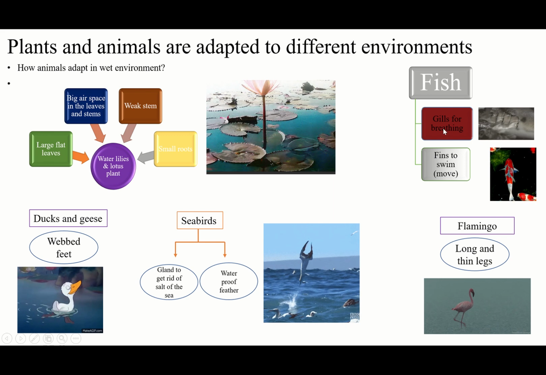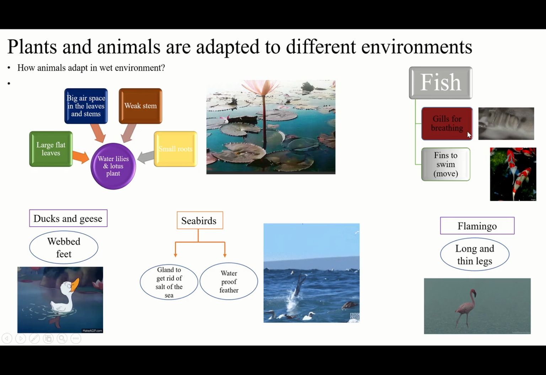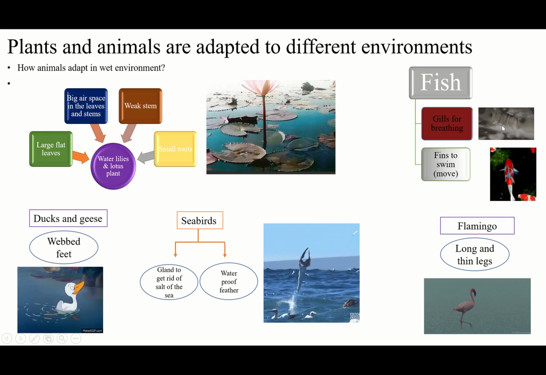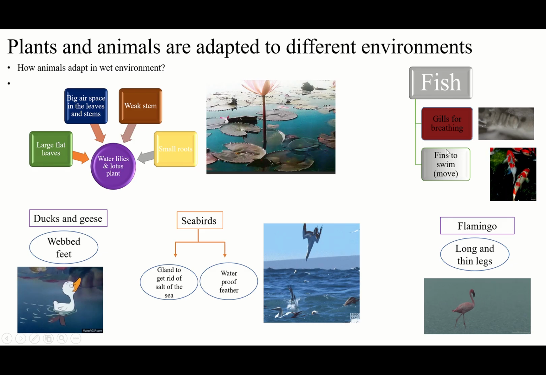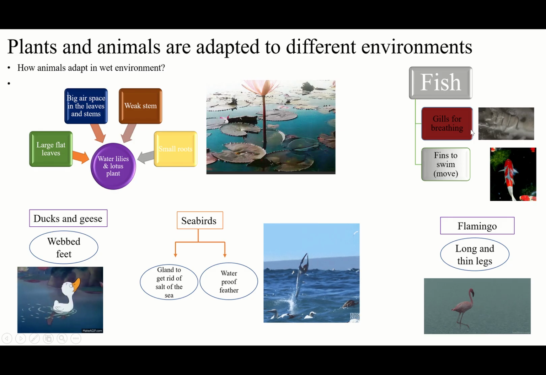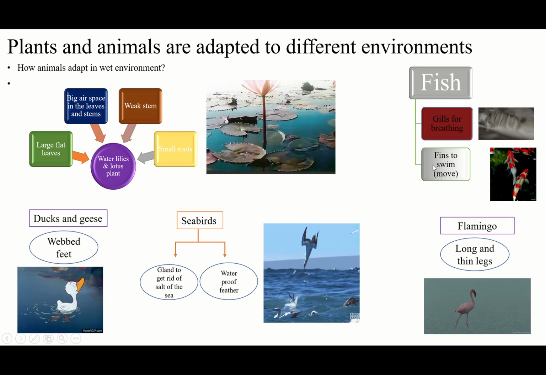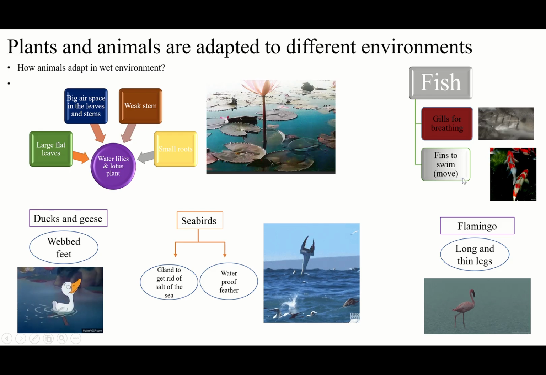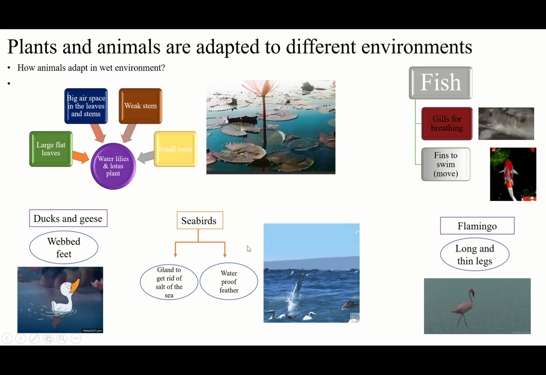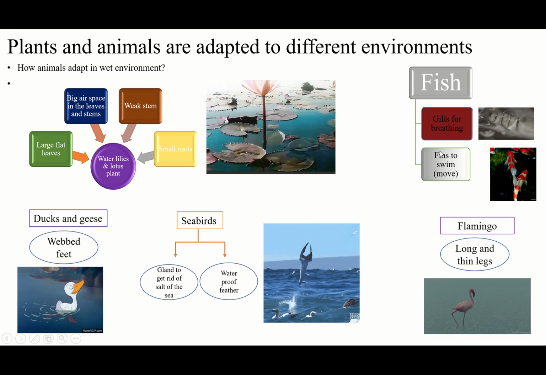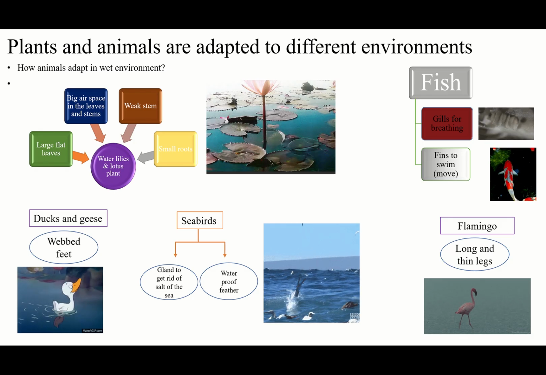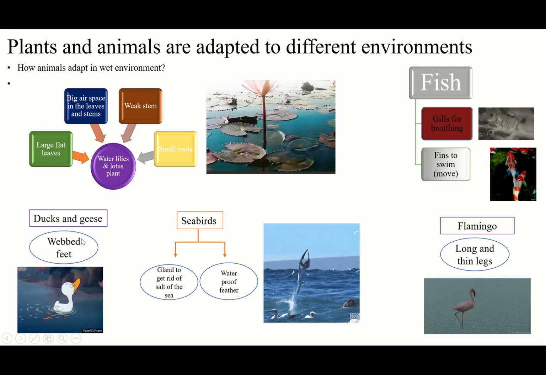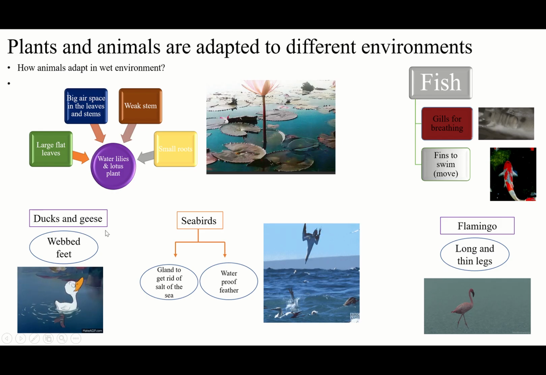And fish, they have gills for breathing. They are taking oxygen from the water by their gills. Which part? Gills. For what? For breathing. Fins for what? For swimming. They have fins for swimming. So, you have to know, for example, which animal has what, for what? For example, which animal has webbed feet? Ducks and geese, you know?